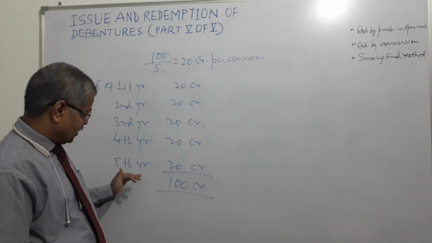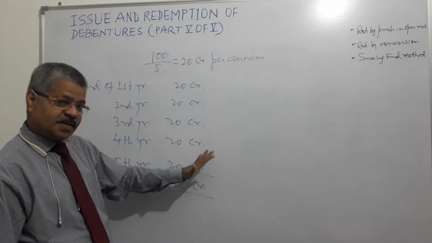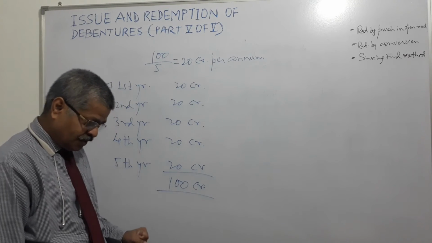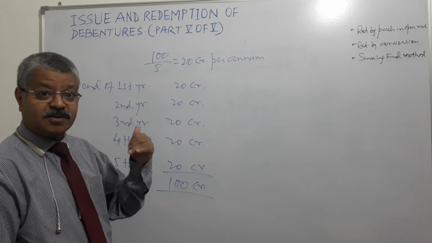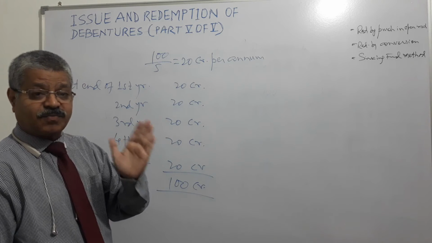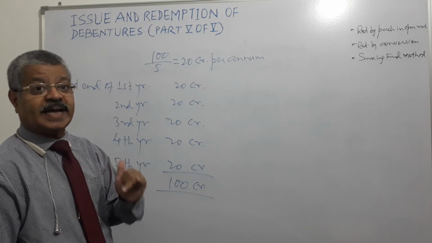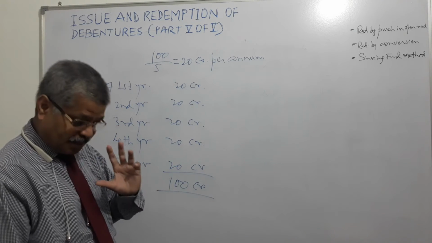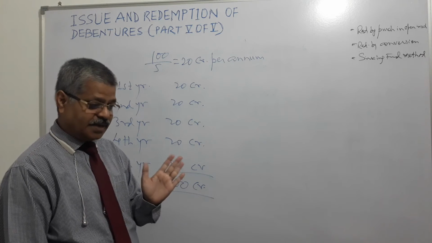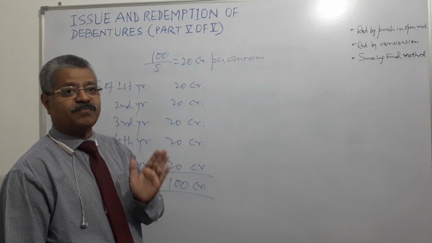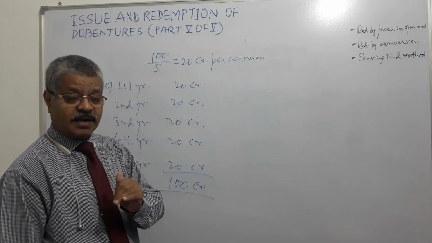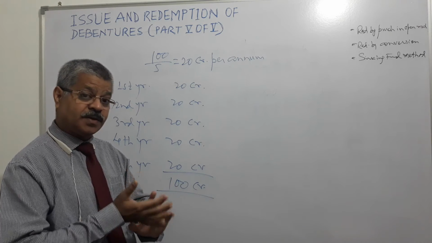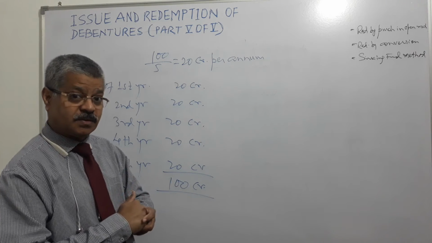So that way, in the last year also, this is credited to the debenture redemption fund account. And then the funds lying in the debenture redemption fund investment account, investments plus interest income, are encashed, and that money is utilized for redemption of debentures, right?